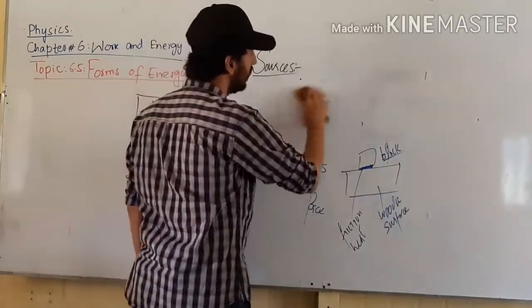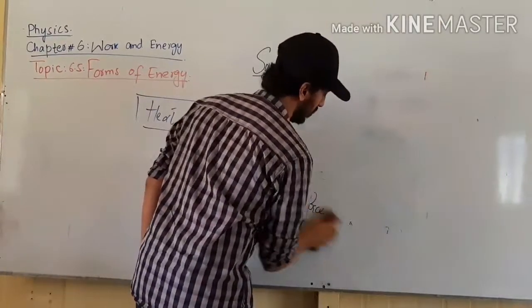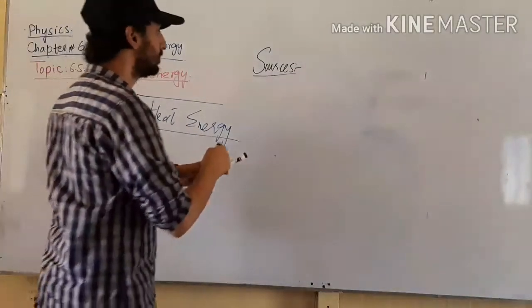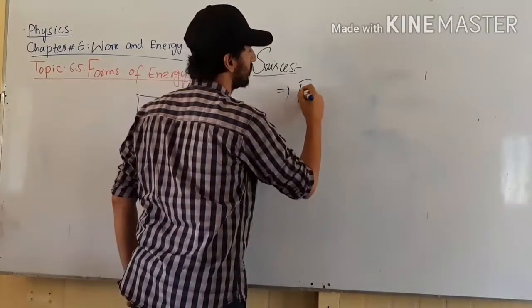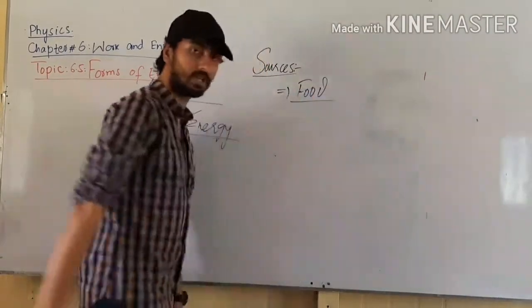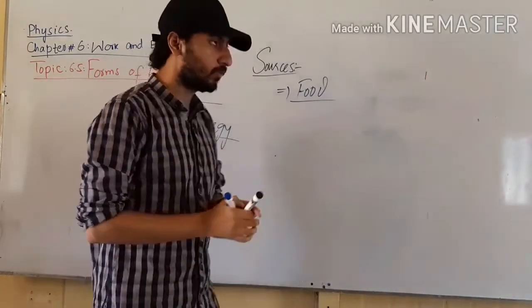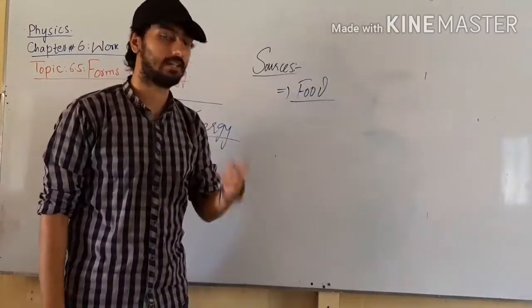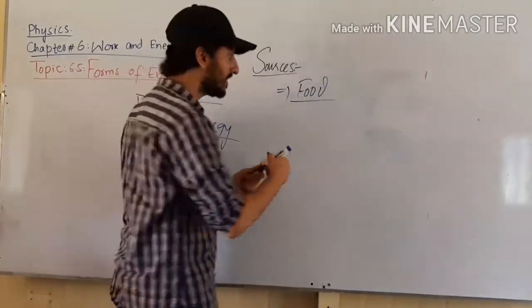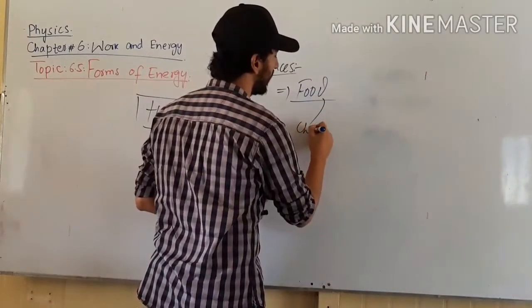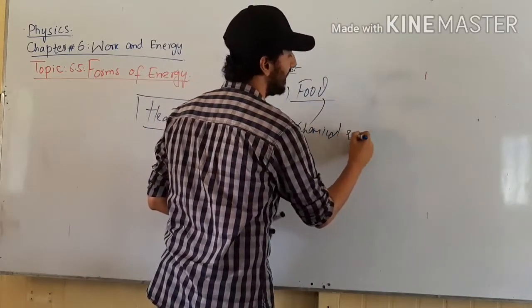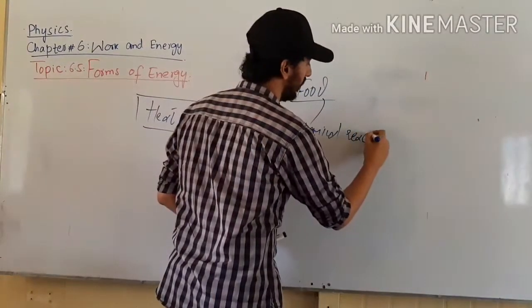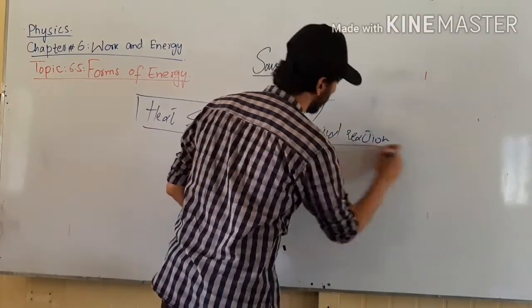also obtain heat energy from food. Now, how can we obtain heat energy from food? Whenever intake of food is done, a lot of chemical reactions occur in our body, like metabolism, like digestion, like energy flow in the form of blood.